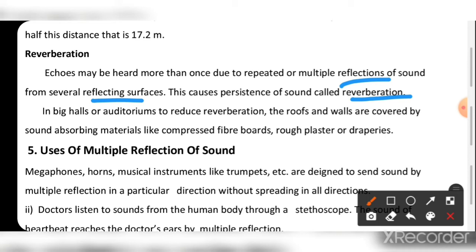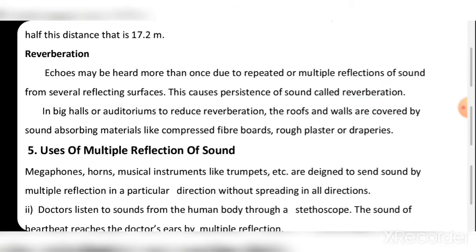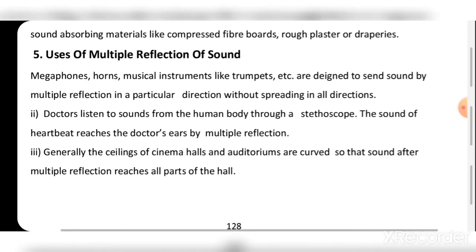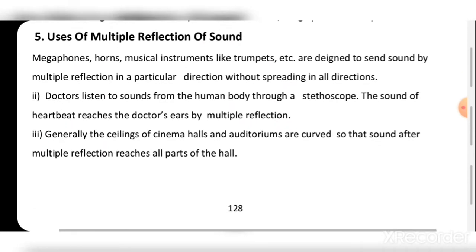In the big halls and auditoriums, to reduce the reverberation, the roof and walls are covered by sound absorbing materials like compressed fiber boards, rough plaster or draperies. जो सिनेमा हॉल्स होते हैं तो उनमें ये सब इंस्ट्रूमेंट लगाए जाते हैं ताकि इकोस जनरेट ना हो बार बार. ओके. Use of the multiple reflection of the sound. What is the use of the multiple reflection of the sound? We have to see here.